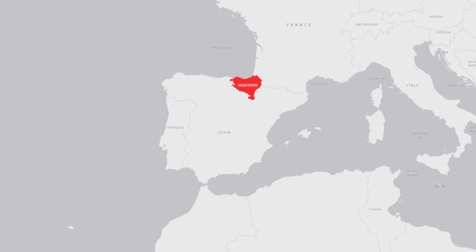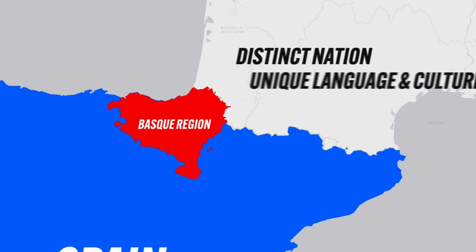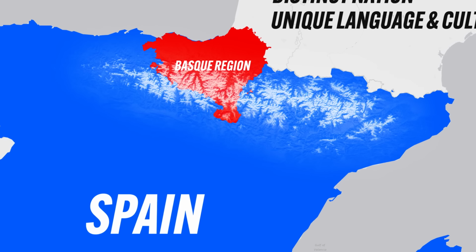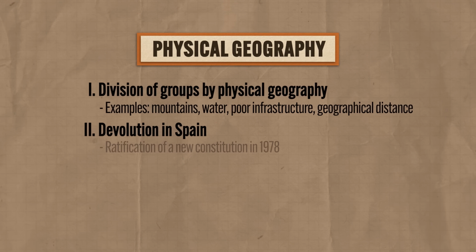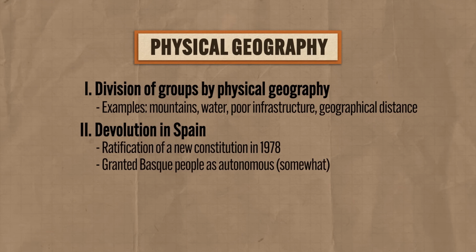So a good example here is the Basque people in northern Spain. Now, they are a distinct nation with a unique language and culture that are almost completely separated from the rest of Spain by the Pyrenees Mountains. And that feeling of isolation and unique national heritage has led to various movements for independence from Spain over the last century, none of which has been entirely successful. However, significant devolution occurred with the ratification of a new Spanish constitution in 1978, which granted the Basque people the status of an autonomous region.